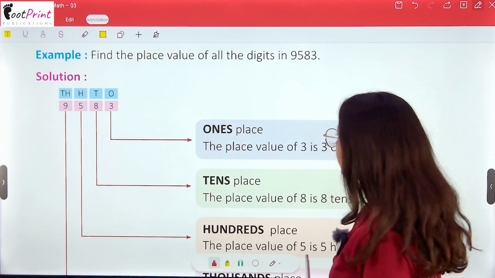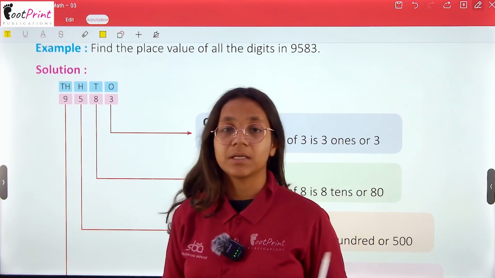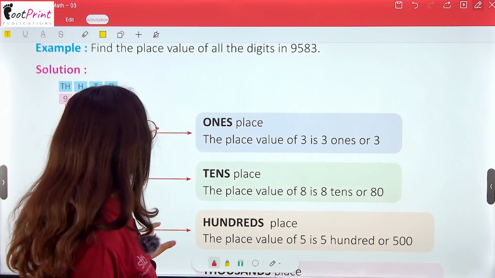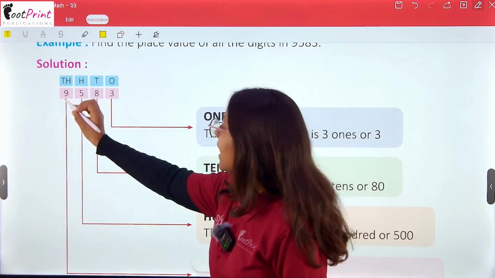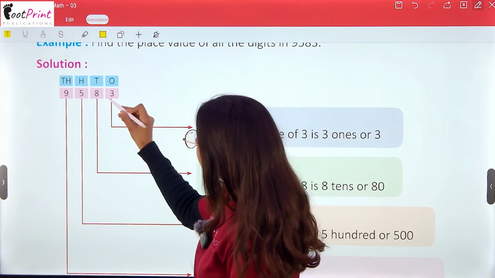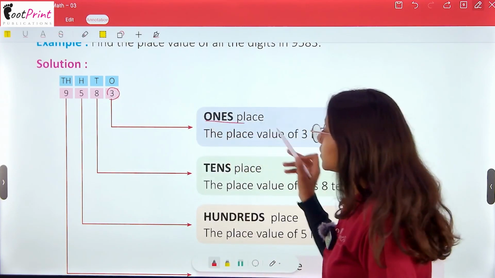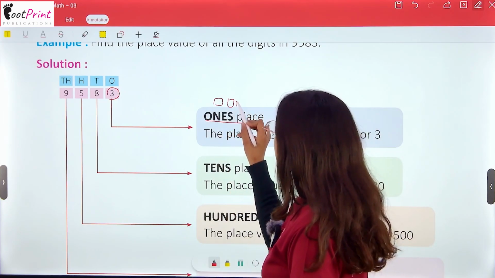So here we are given a number and we have to put the digits in their places. We have to write the place value of each and every digit. So here the number is 9583. We all know that the 3 is at the ones place, which means it is 3 blocks.